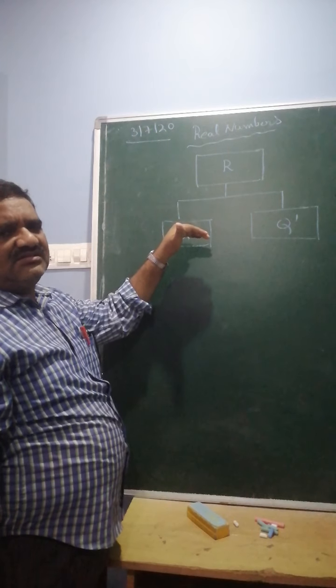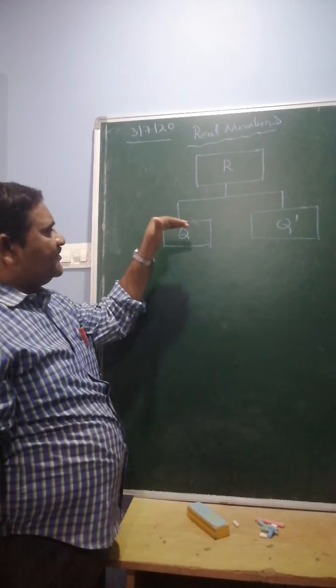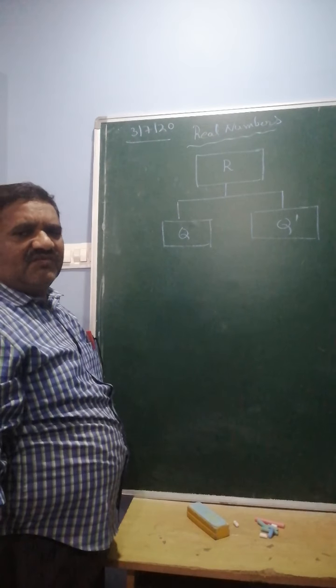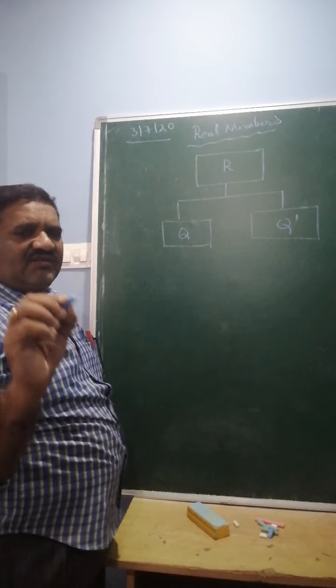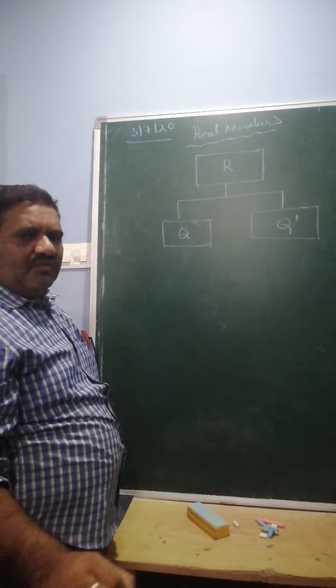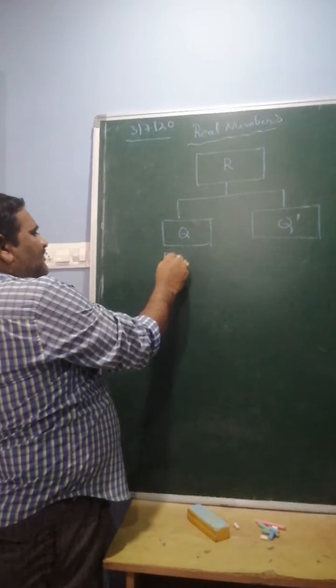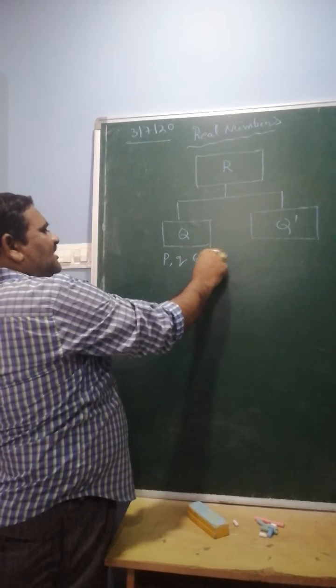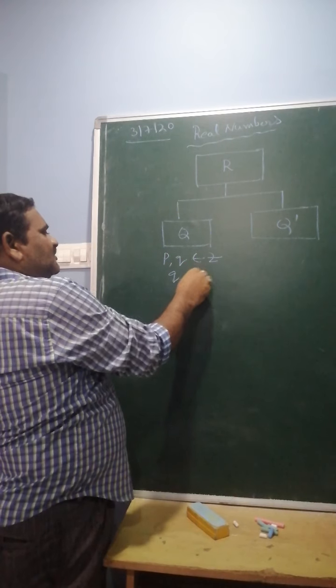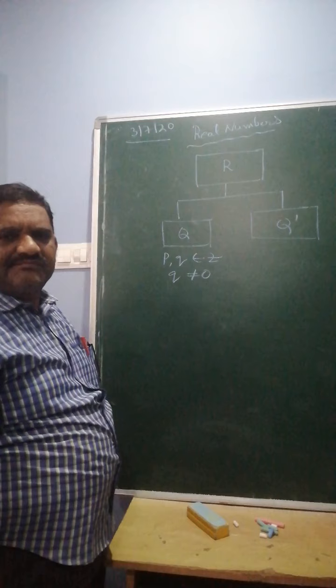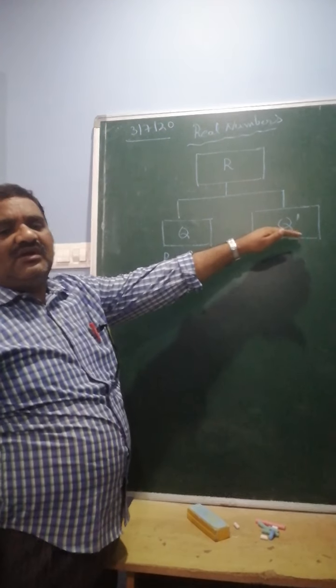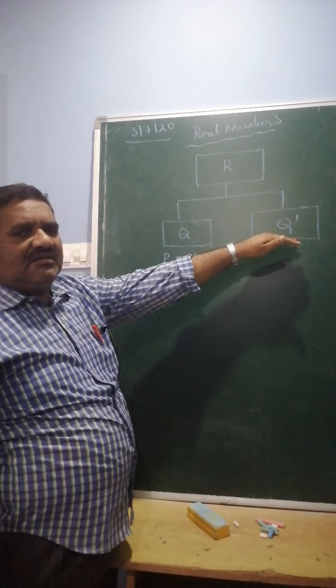In 8th class and 7th class you learned that a rational number is a number which can be expressed in the form of p by q, where p, q belong to Z and q is not equal to 0. What is called an irrational number?